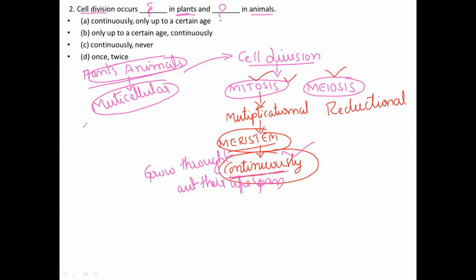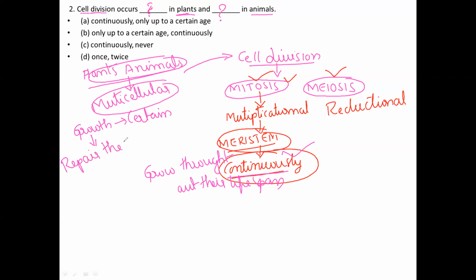Even though there is no meristematic tissue, growth will be seen in these animals up to a certain period. So here, when we discuss the term growth, especially in these animals,